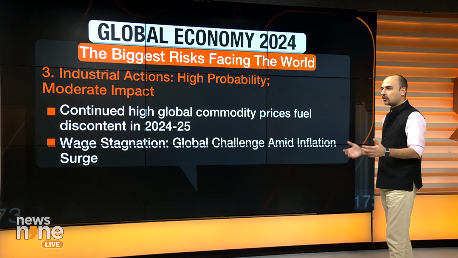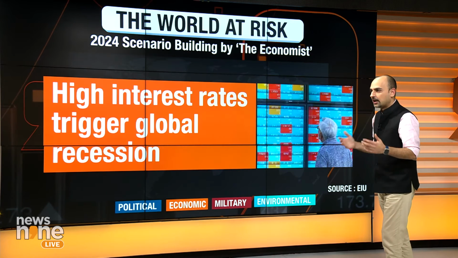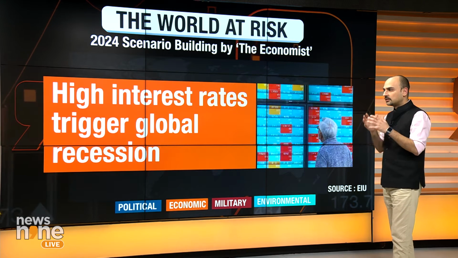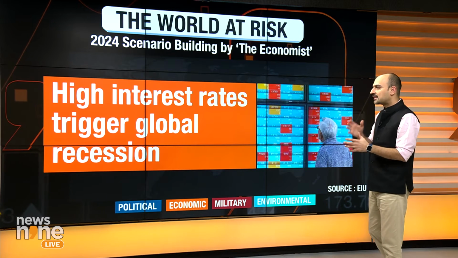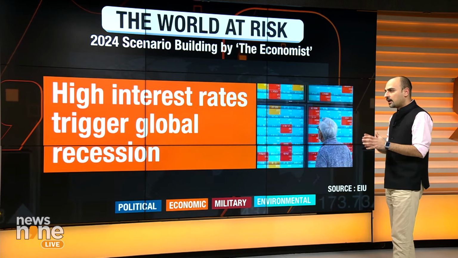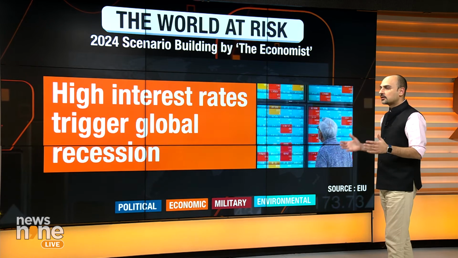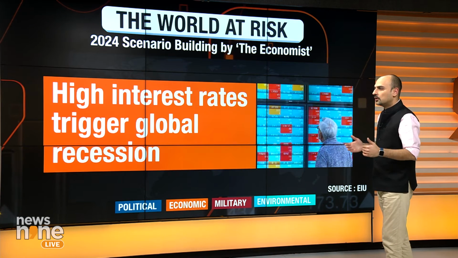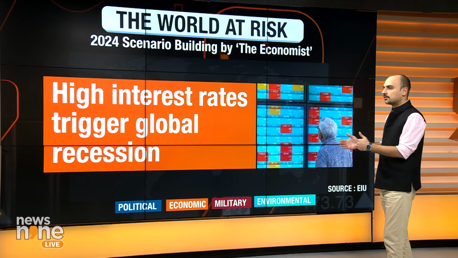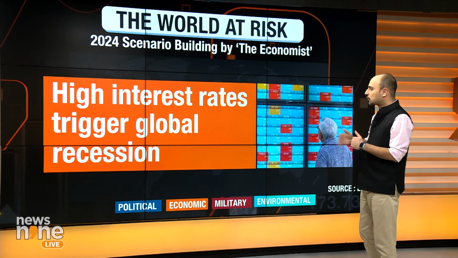And if their wages are not hiked, they are not able to beat inflation, it becomes a challenge, it becomes a problem. So this is again a major political risk that could unfold in 2024 and define how industries are going to continue reaping in profits or head into some sort of corrections. Let's move on to economic risks.